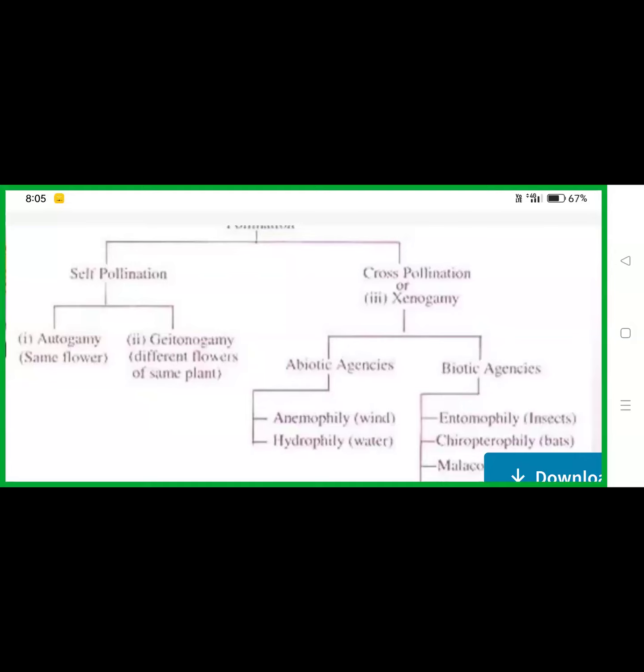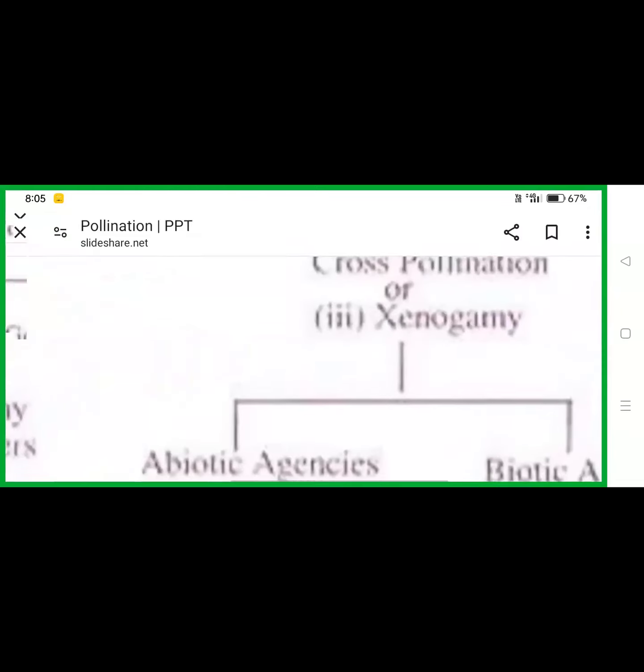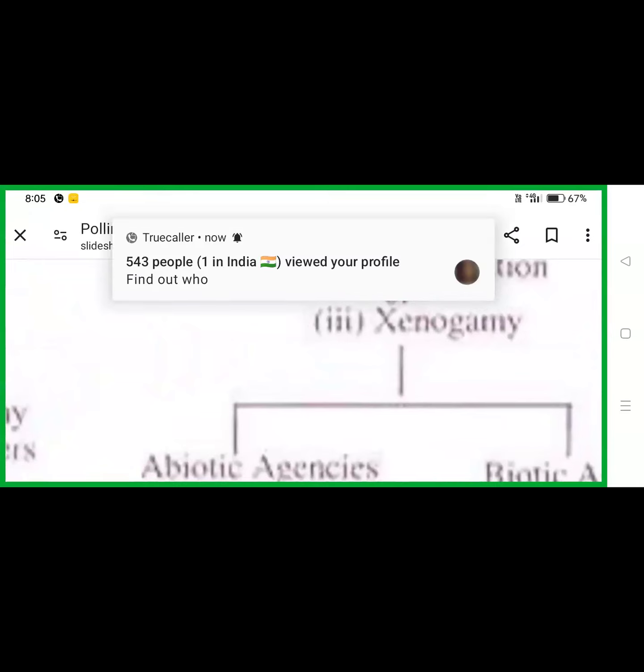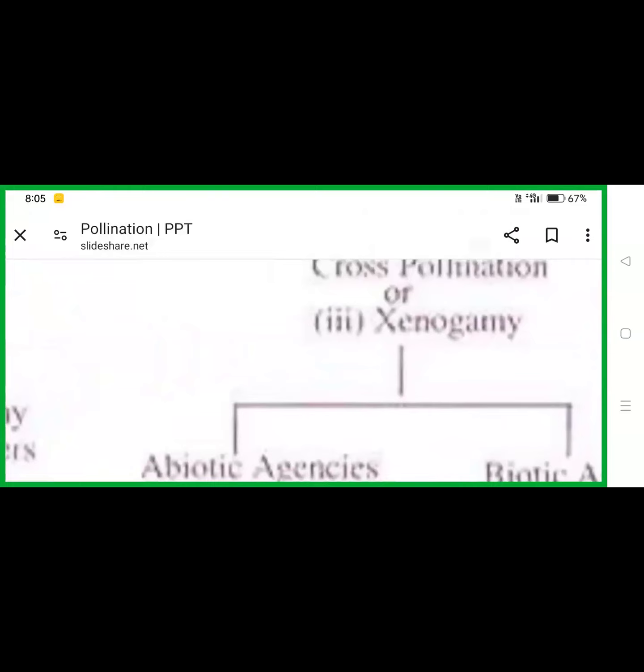So in cross pollination, xenogamy is there. If the pollen grains of one flower reach the stigma of another flower of the same type present on another plant, it is called xenogamy. It is considered as true cross pollination.